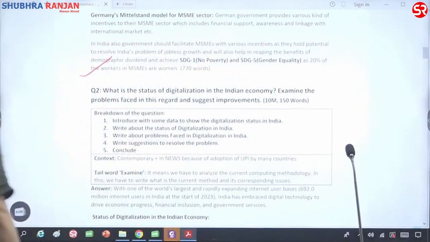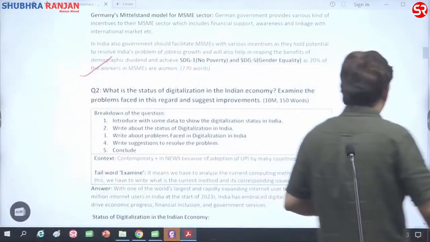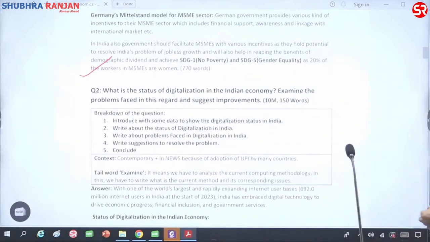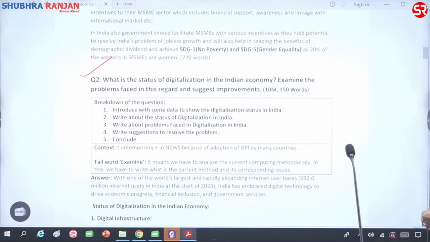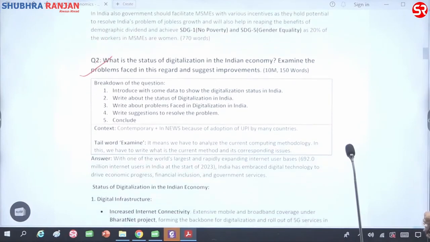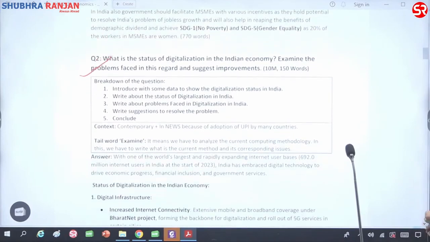Let's move to next question, which is about the status of digitalization in the economy, and examine the problems faced in this regard and suggest improvements.